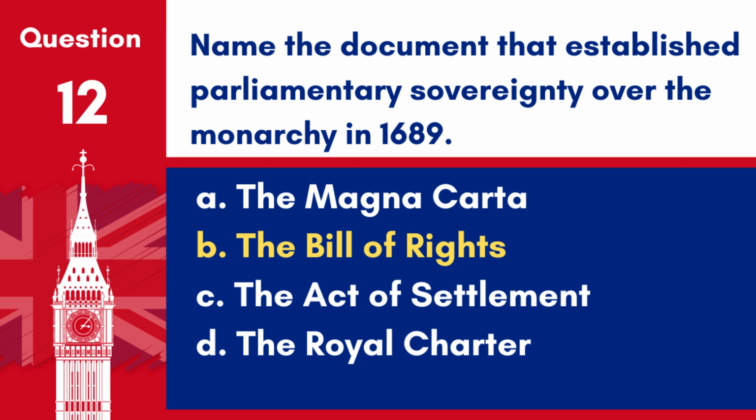The Bill of Rights in 1689 was a landmark document that established parliamentary sovereignty over the monarchy, ensuring that the king or queen could not rule without Parliament's consent.